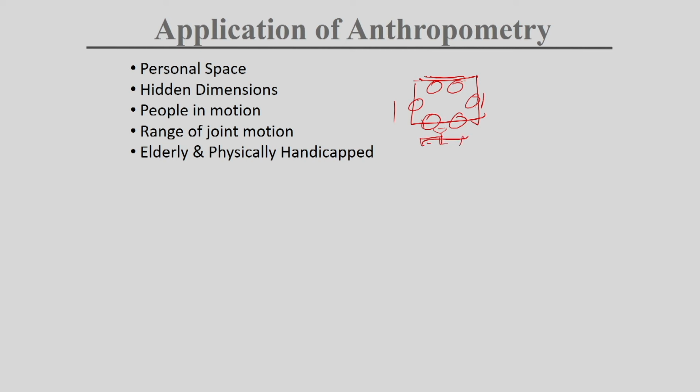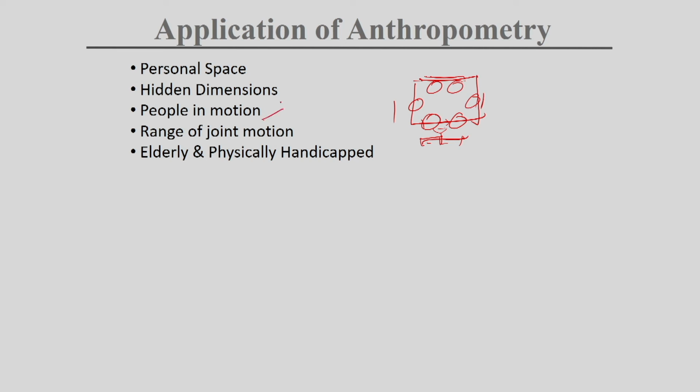We should consider the personal space and hidden dimension, and all this personal space and hidden dimension is very much dependent on the culture, the persons who are sitting, and the characteristics of the person. All these things need to be considered when you are designing.